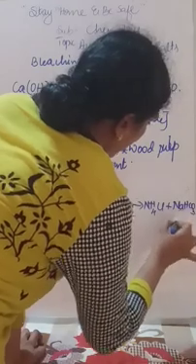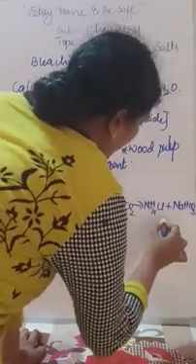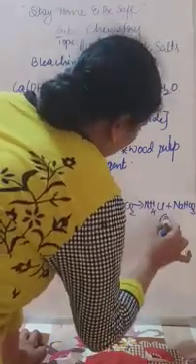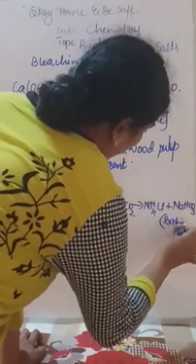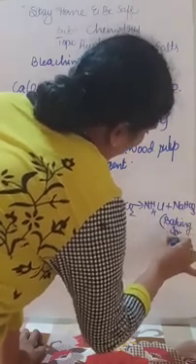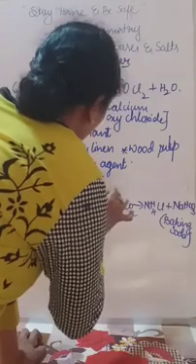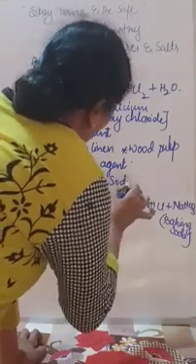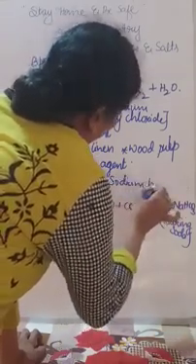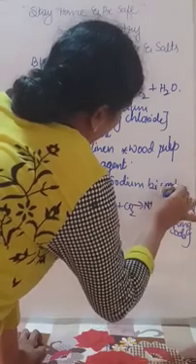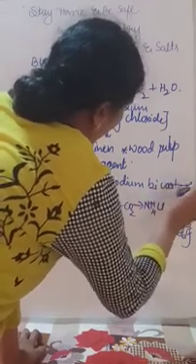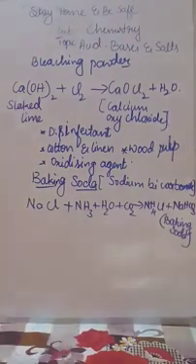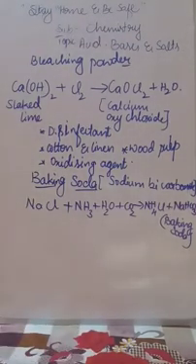This NaHCO3 is which soda? Baking soda. Keep in mind, baking soda, cooking soda, is also known as sodium bicarbonate. Sodium bicarbonate is the scientific name of baking soda.